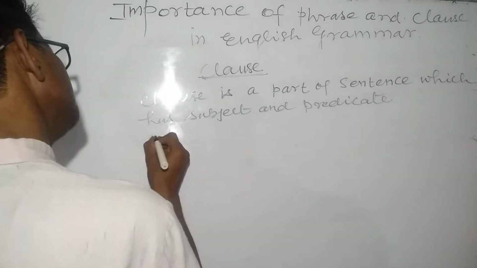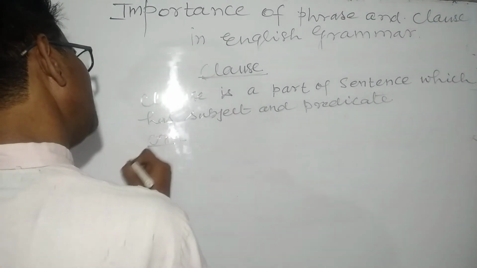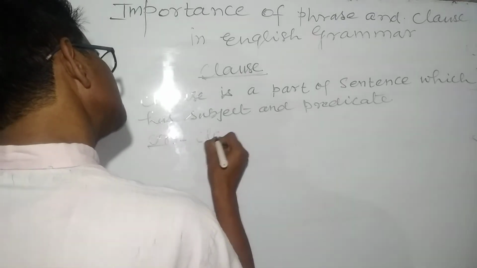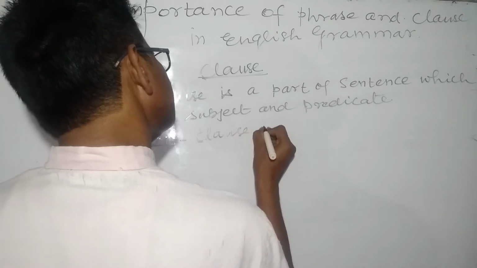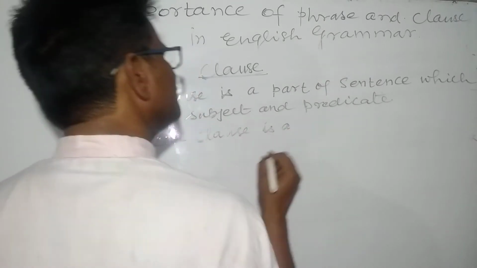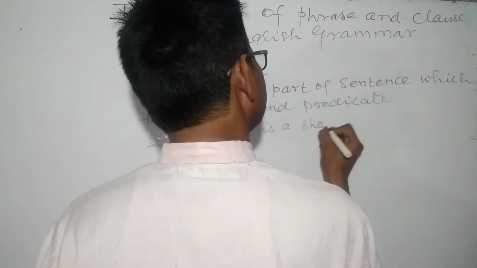Or easily you can say that clause is a shortened sentence, a short sentence of a sentence.